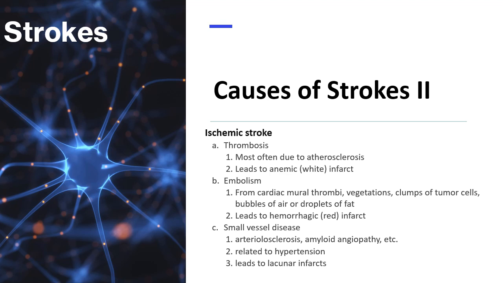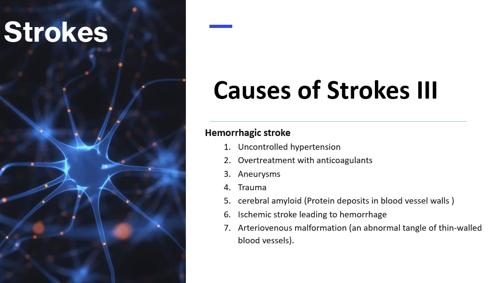Meanwhile, embolism is from cardiac mural thrombi, vegetations of vascular obstruction, clumps of tumor cells, bubbles of air, or droplets of fat. They usually lead to hemorrhagic or red infarcts. Lastly, small vessel disease is due to arteriosclerosis, amyloid angiopathy, and others. They're related to hypertension. This usually leads to lacunar infarcts. Some initial research shows that COVID-19 infection may be a possible cause of ischemic stroke, but more study is needed.